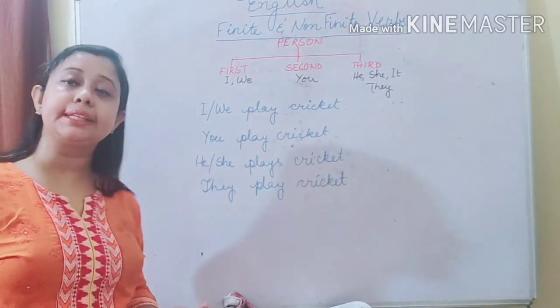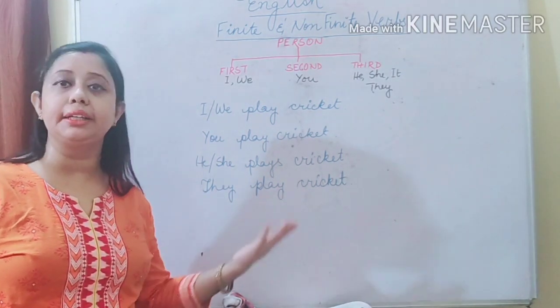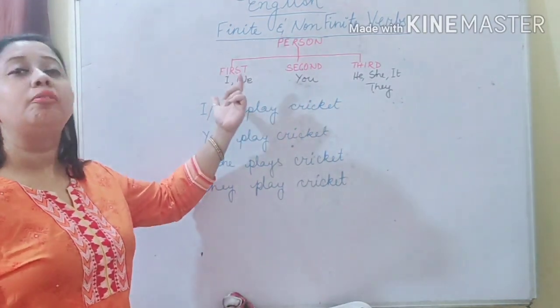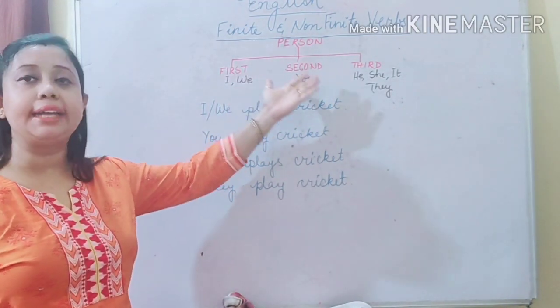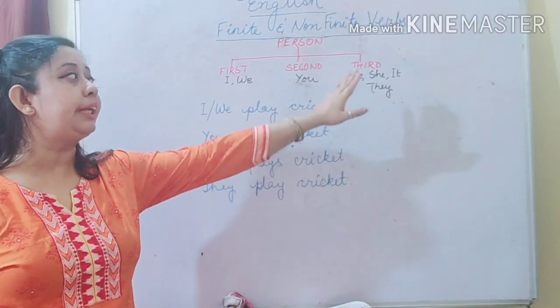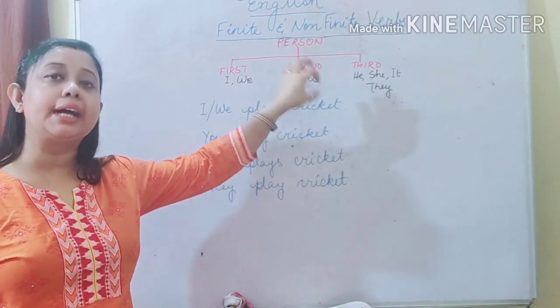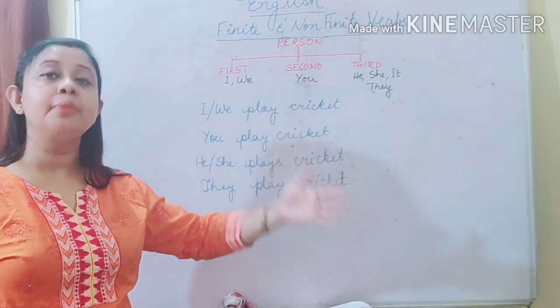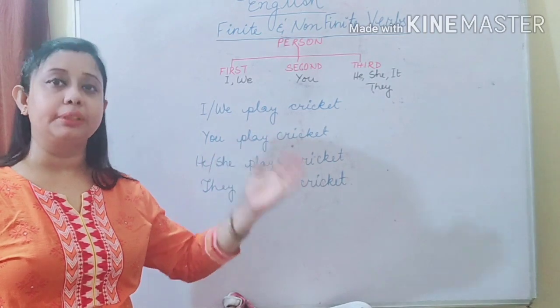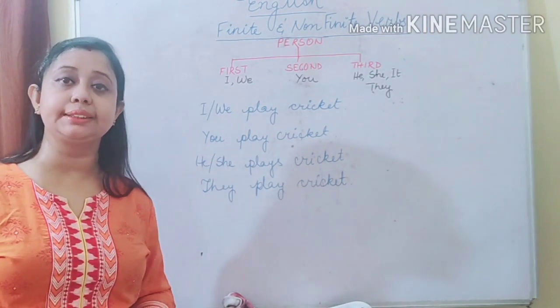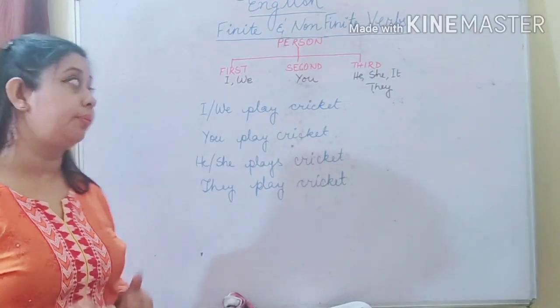We also have any singular or plural nouns under the third person. But in first and second person, we always use I, we and you respectively. In case of third person, he, she, it, they are the pronouns. Other than that, any noun that we talk about is under third person. Now let's come to how person influences the finite verb.